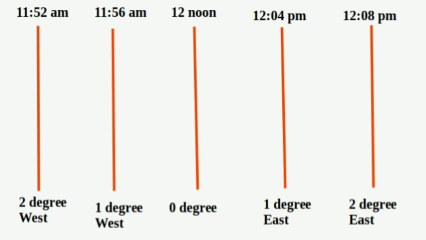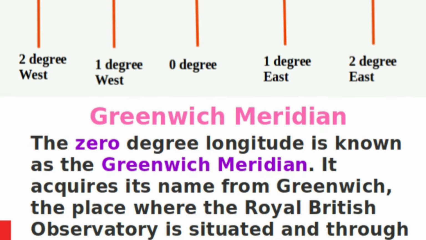Then we add 4 minutes to 12:04 p.m. We get 12:08 p.m. It is the time at 2 degree east longitude. When we deduct 4 minutes from 11:56 a.m., we get 11:52 a.m. It is the time at 2 degree west longitude.